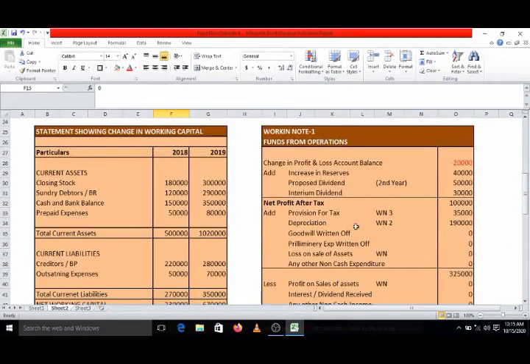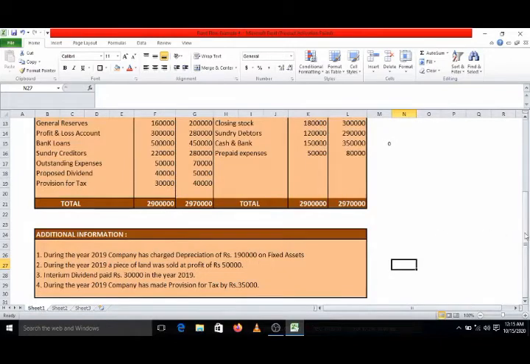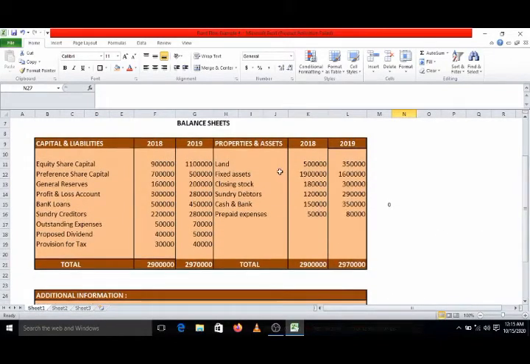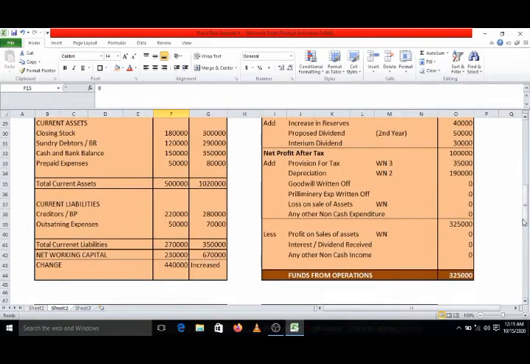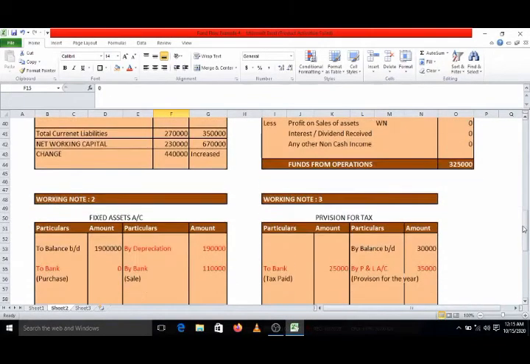So after depreciation, what is there? Goodwill written off and preliminary expenses written off. Just check our balance sheet. On the balance sheet asset side, is there any item called goodwill or preliminary expenses? No. There are prepaid expenses, no preliminary expenses. So neither goodwill nor preliminary expenses. Next, loss on sale of asset. Is there any loss on sale of asset? Obviously no fixed asset item is there.